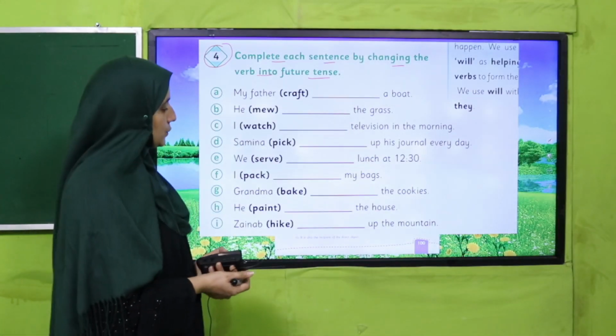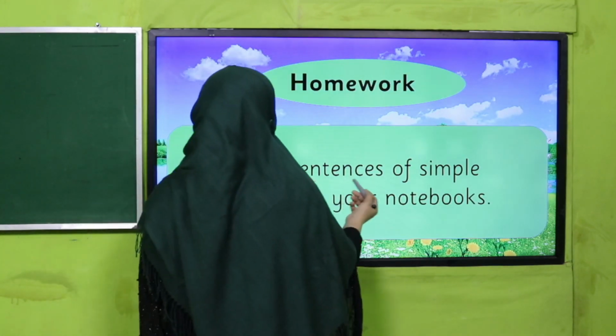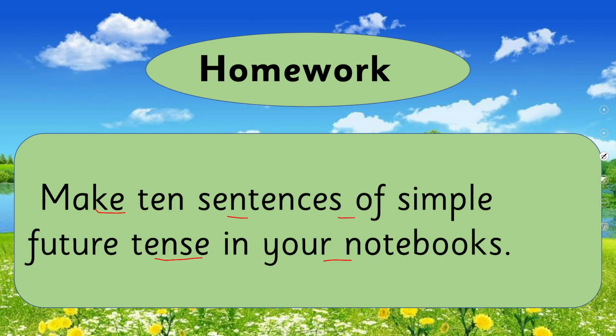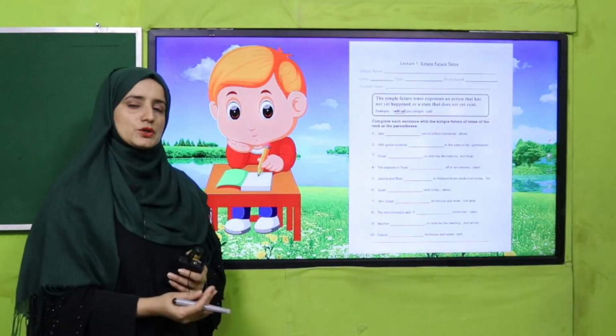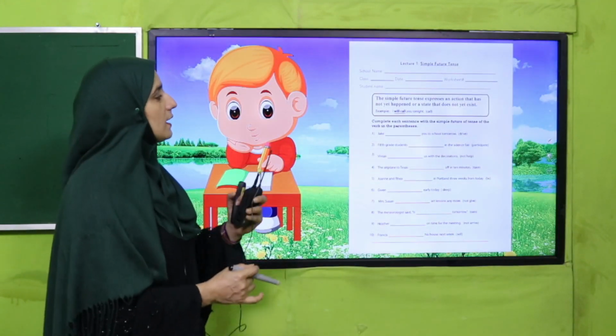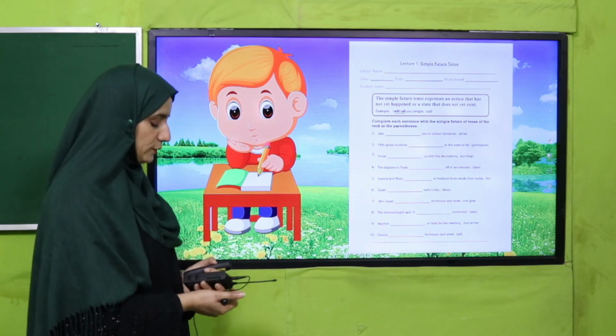Good job, my dear students. Excellent. So what's your homework? You have to make 10 sentences of simple future tense in your notebook. And my dear teacher, this is the worksheet. This worksheet link is given below. You should get it and provide it to your students in printed form and see whether students are able to form sentences in simple future tense.